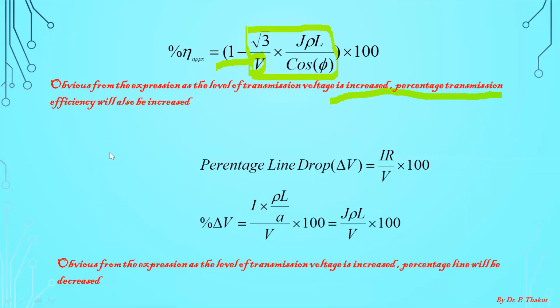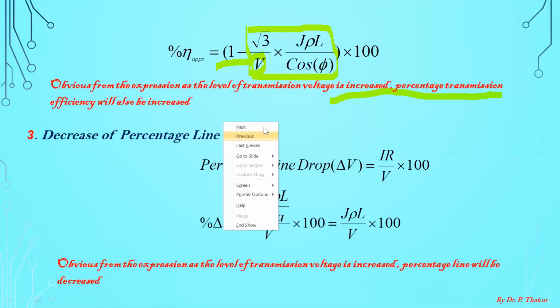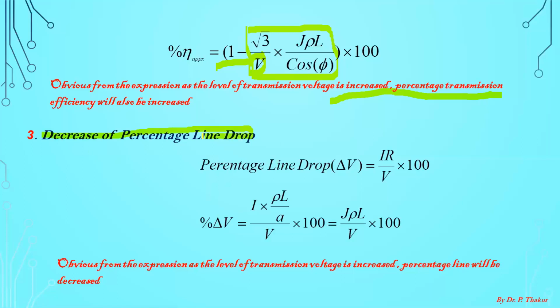And now the third one. This is very important. Decrease of percentage line drop. When you increase the level of transmission voltage, the percentage drop in the line will also decrease. You can see here what is percentage line drop. Percentage line drop is the drop divided by transmission level voltage.